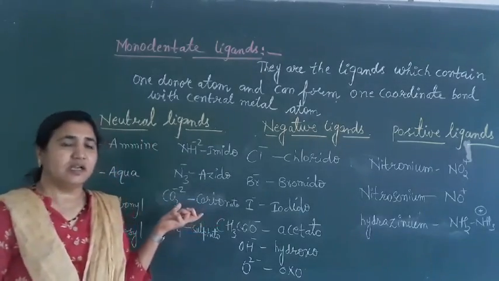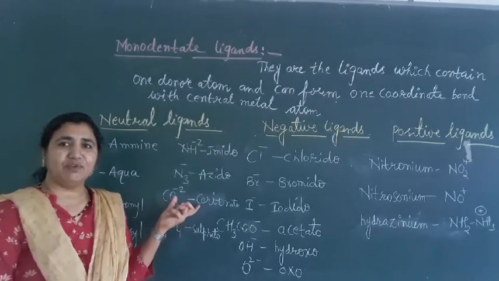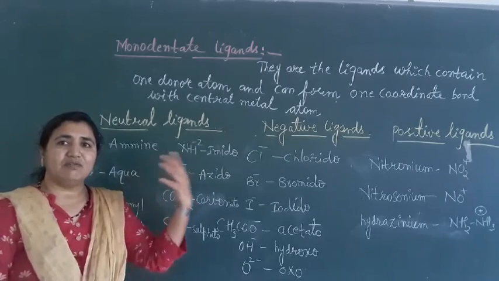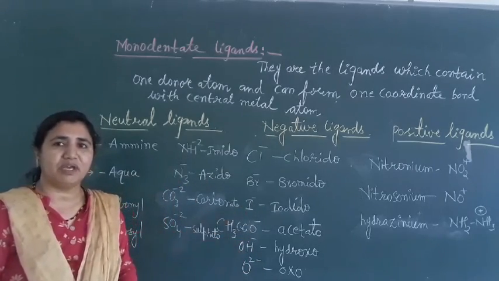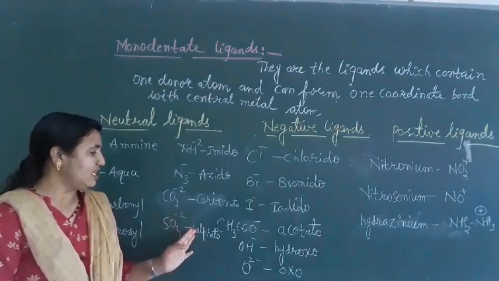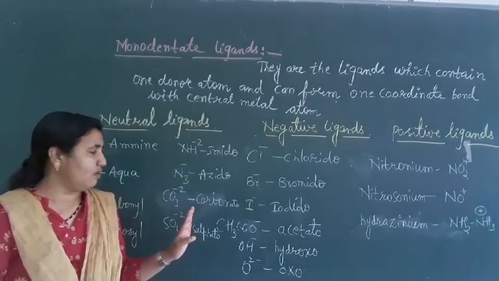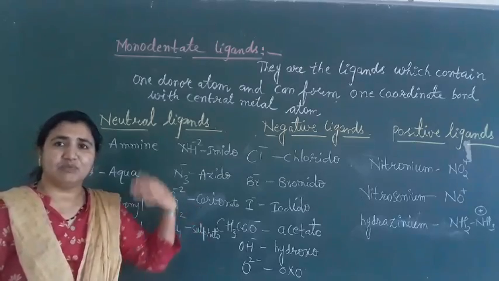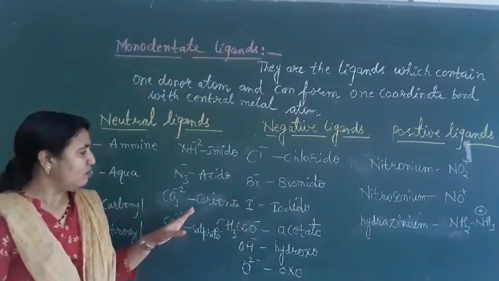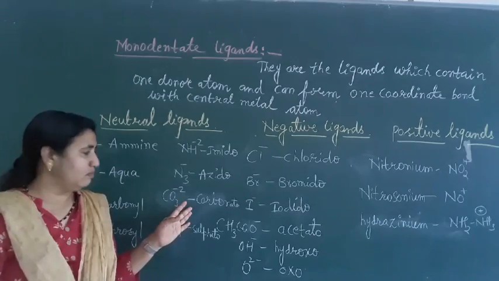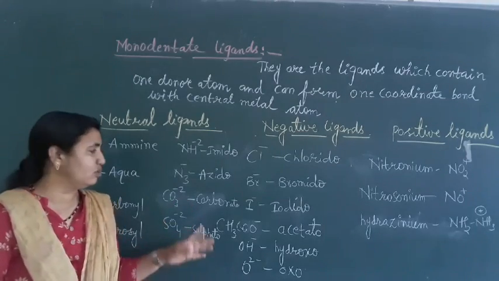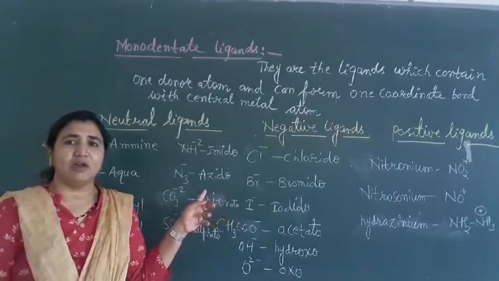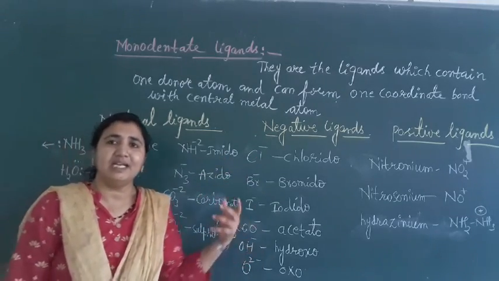flexidentate ligands, because in carbonate we actually have 2 donor atoms. They can donate either one pair of electrons or two pairs of electrons. That's why they are called flexidentate ligands. So carbonato and sulfato are flexidentate ligands. I will explain once again later. They can act as both monodentate and bidentate. One more type is the ambidentate ligand.